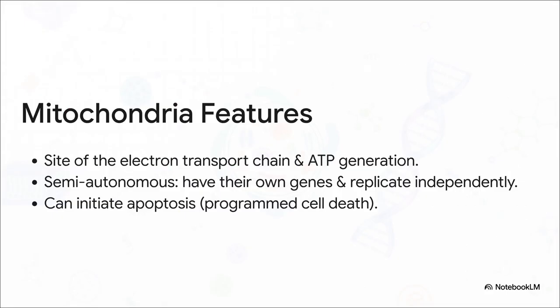But wait, there's more. Mitochondria are fascinating. They're what we call semi-autonomous. They've got their own little circular chromosome, and they can replicate all by themselves through binary fission. This is a huge, high-yield concept called extranuclear inheritance. And if that wasn't enough, they also hold the cell's self-destruct button. They can kickstart programmed cell death, a process known as apoptosis.